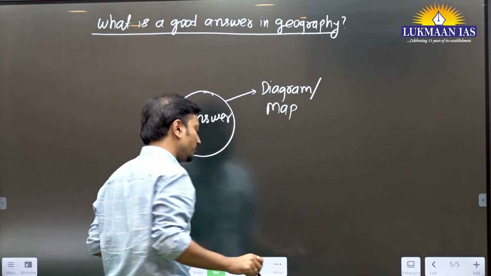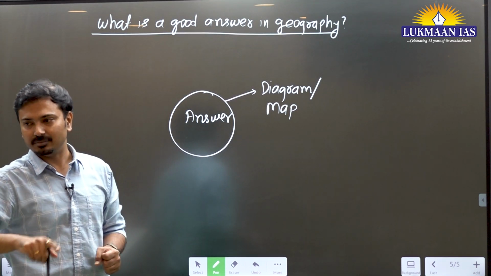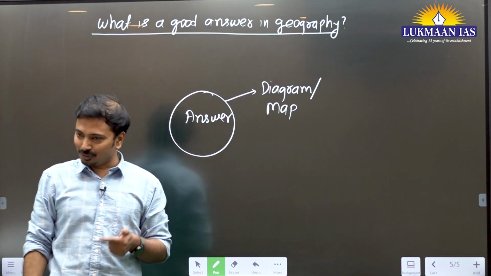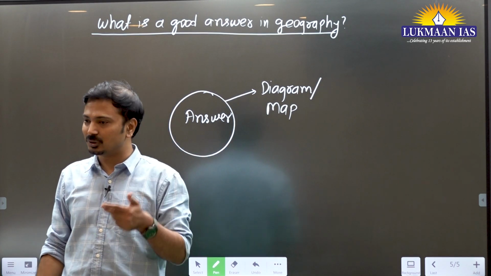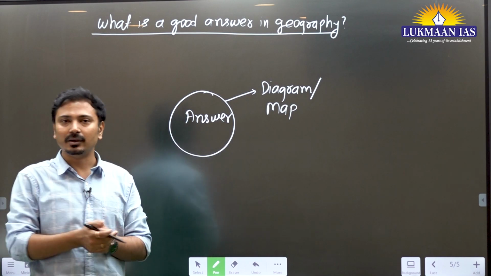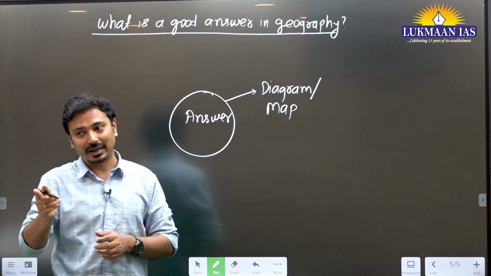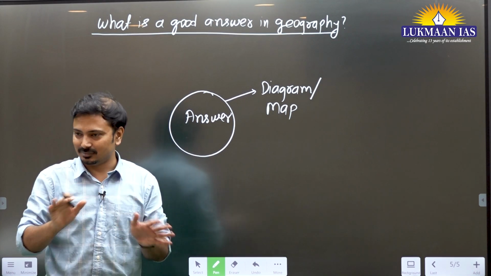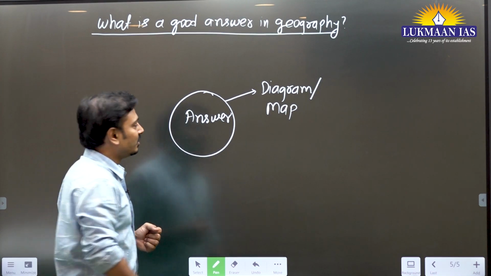If it is related to resources, industries or natural hazards, add a map. If it is related to a geographical phenomenon, add a diagram. If a physical geography phenomenon is asked, add a diagram. Without a diagram, again I am repeating, even in our evaluation of the Takkar test series, I will not give you more than average marks in a geography answer.